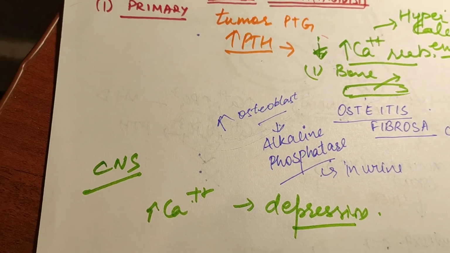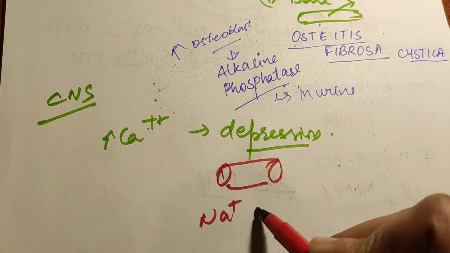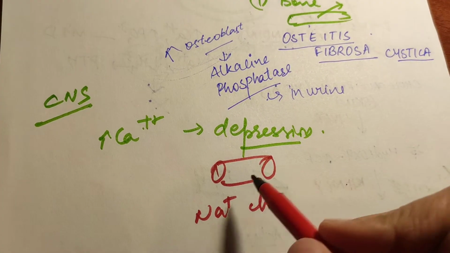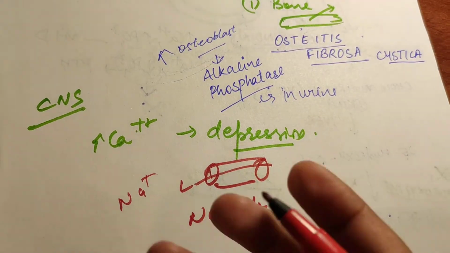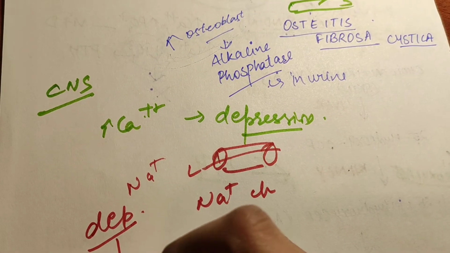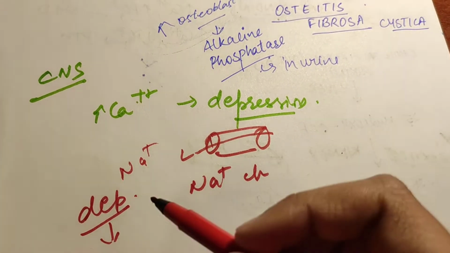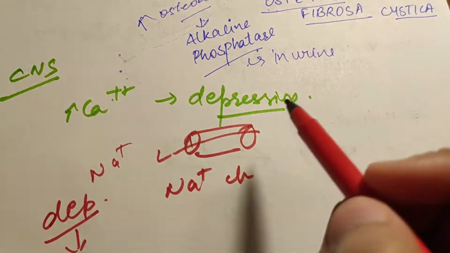How? These are the sodium channels. You know how depolarization occurs: when there is entry of sodium inside, the positive charge increases. Then depolarization happens, and after depolarization the nerve impulse is there. So this happens during impulse transduction.